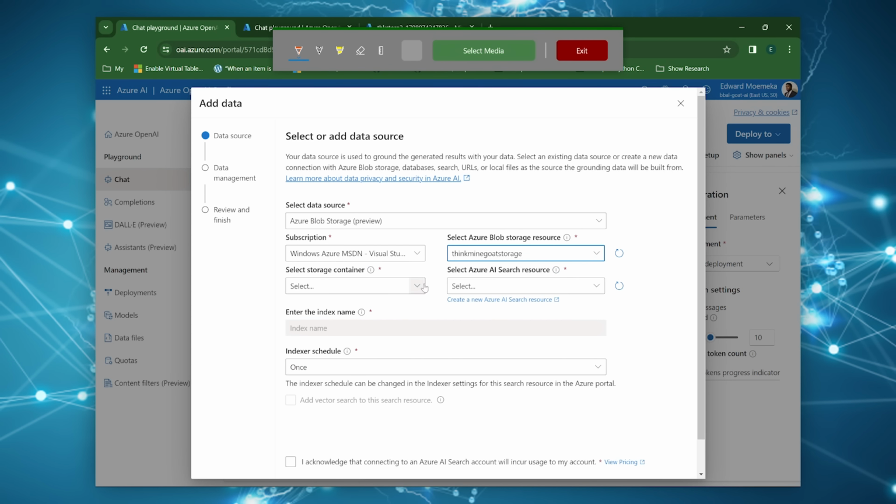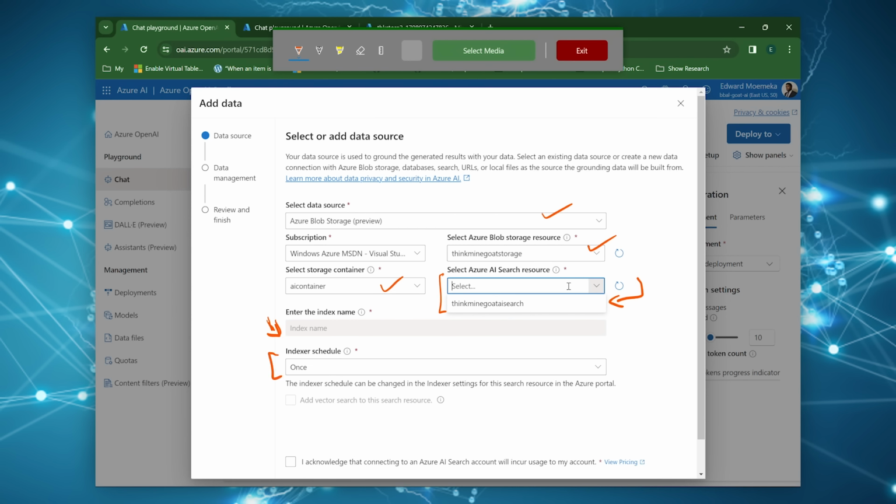So we're going to pick blob storage, pick our container, and then as you can see here, we're now having to pick the search location. So even though we specified that we wanted to use blob storage up here, we still had to pick the storage location. We still had to pick the container, and we have to pick the actual search that we're going to use. And you can see down here that it's going to create an index inside of that search that will be used for actually doing the search.